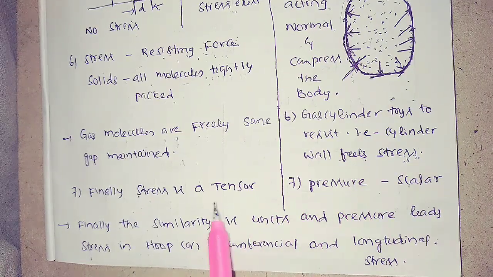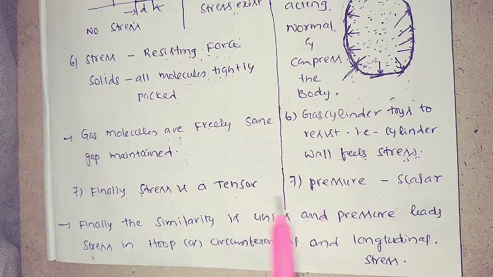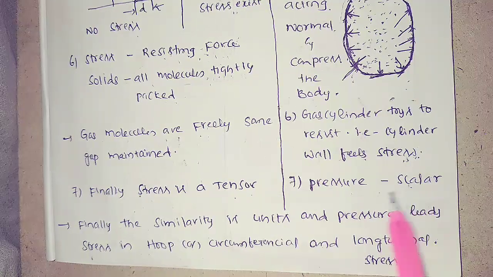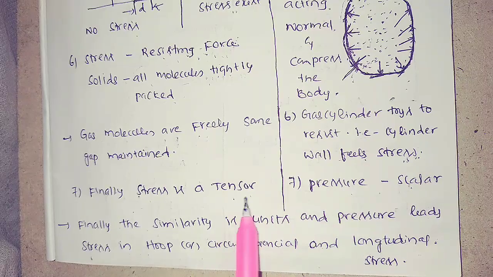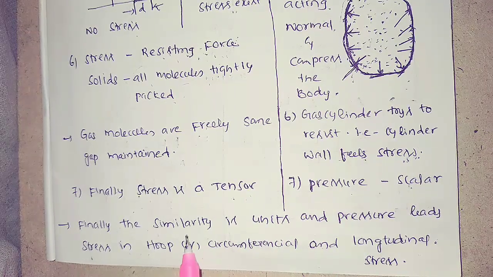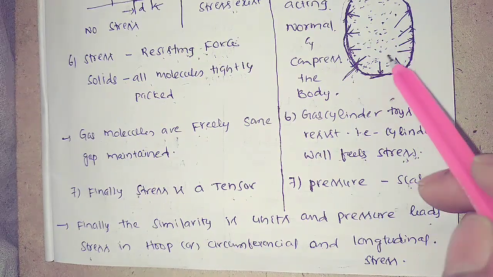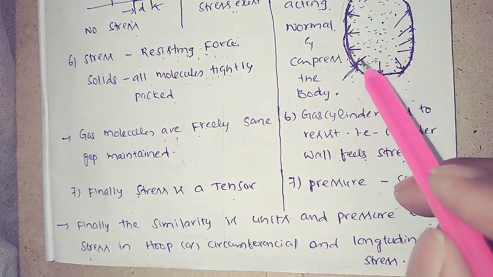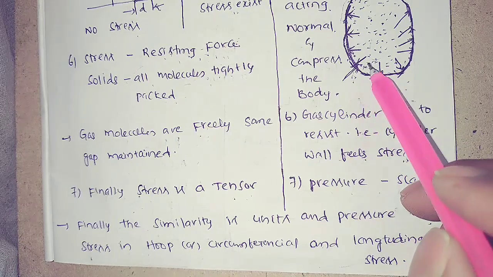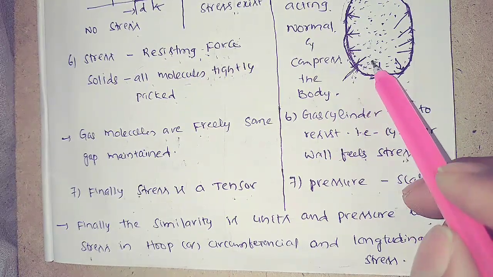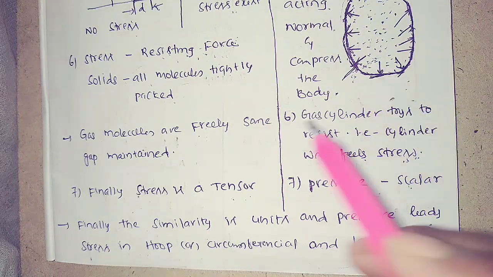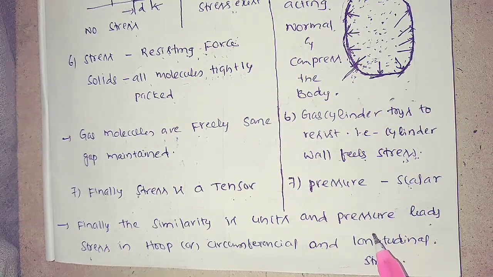And the next one is that stress is a tensor quantity and pressure is a scalar quantity. And what are the similarities between stress and pressure? Only the units are the same. And pressure leads to circumferential stress or hoop stress, and longitudinal stress in pressure vessels. Because of pressure vessels only, liquids and gases come into the picture. In that case only, pressure leads to stress. The pressure force leads to circumferential or hoop stress or longitudinal stress.